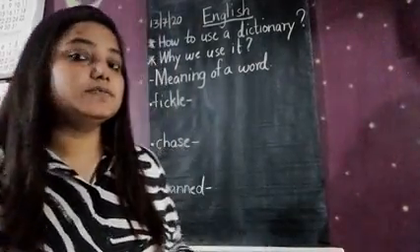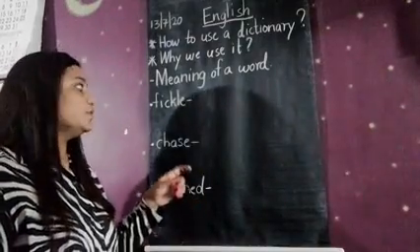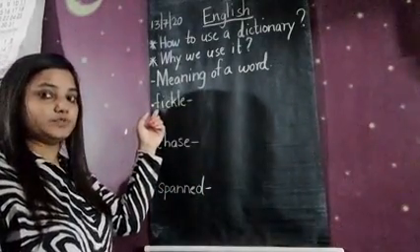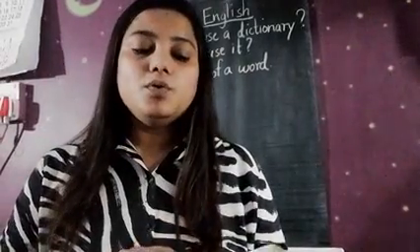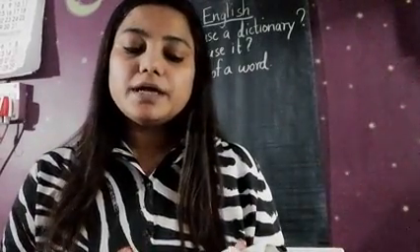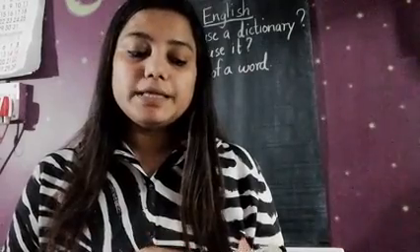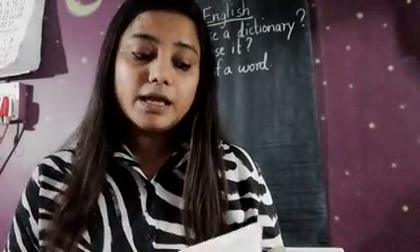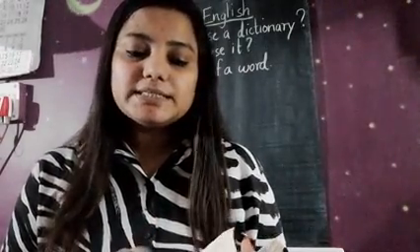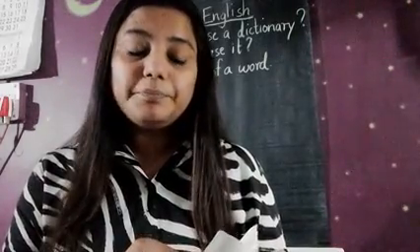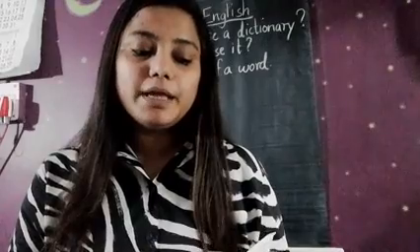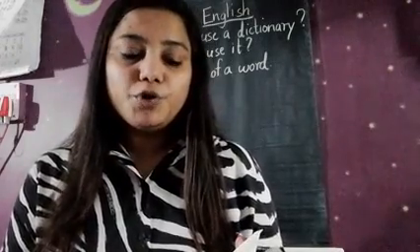Now, the word fickle starts with the letter F. So you have to take your dictionary and turn the pages to where the words start with F. My dictionary is a little bit old, very old, so the page number may differ from your new dictionary.